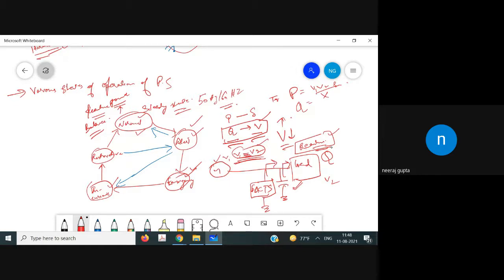That is, some other tie lines are overloaded. There is a variation of frequency. The voltage profile is not flat. It is not within the limits, and it can lead to catastrophe. It means that it can lead to a blackout of the whole system. So the alert state is the first state. After that, it can go to either the emergency state or the in extremis state. In extremis means that there is major tripping in the whole system.